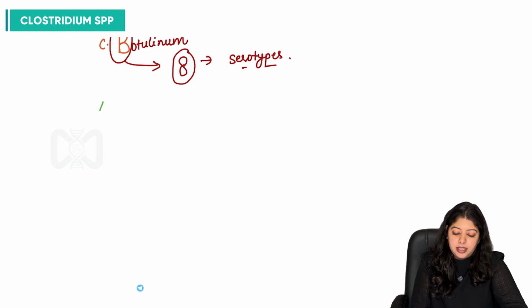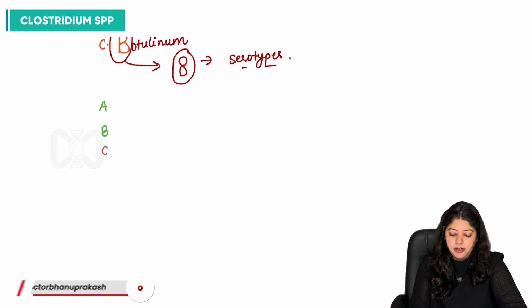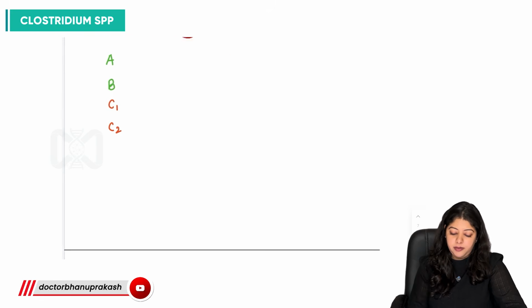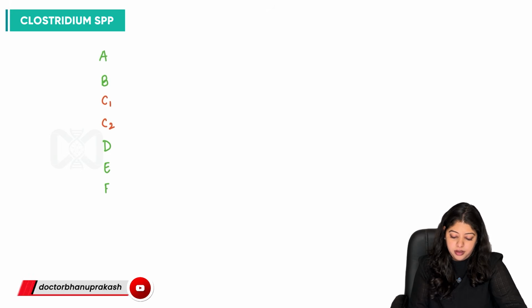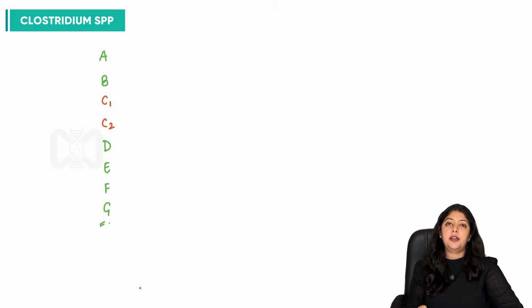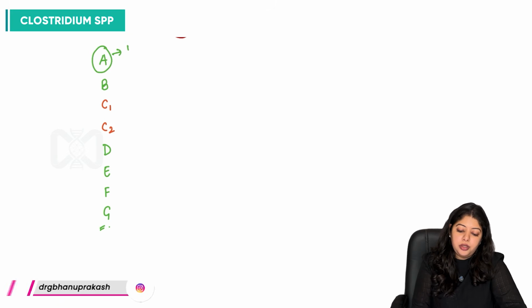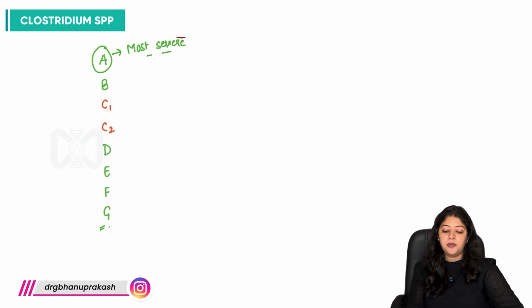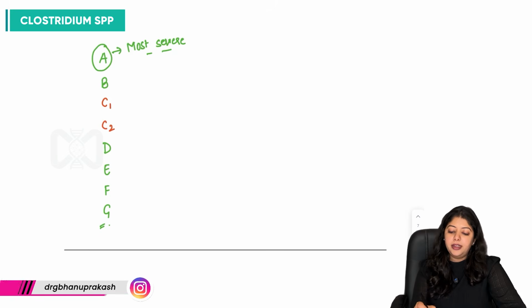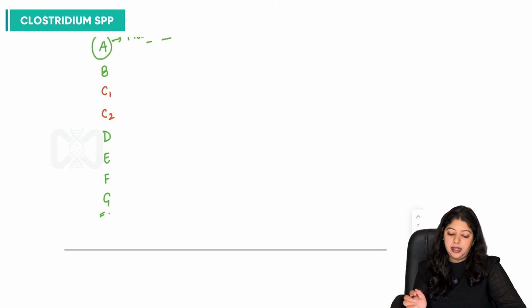These are just letters A, B, C1, C2, D, E, F, G. Right? A being the most severe one. It produces the most severe condition, right? And these are all one-liners which we get asked.